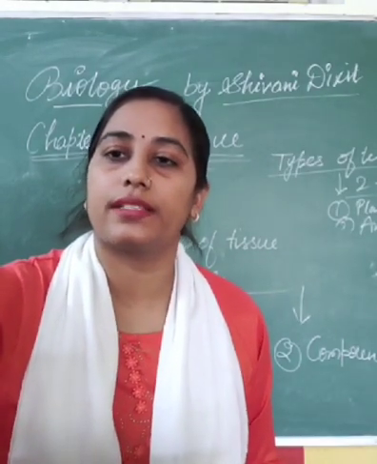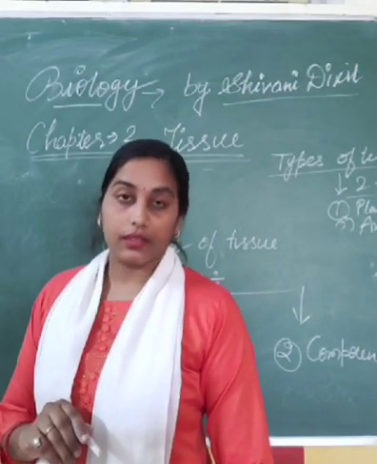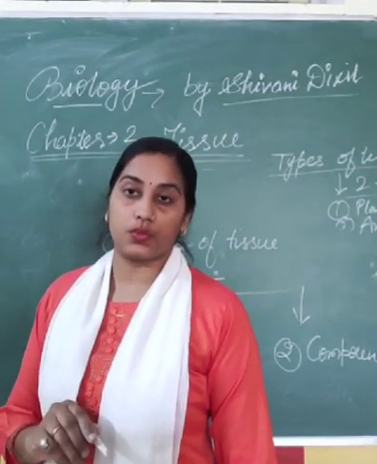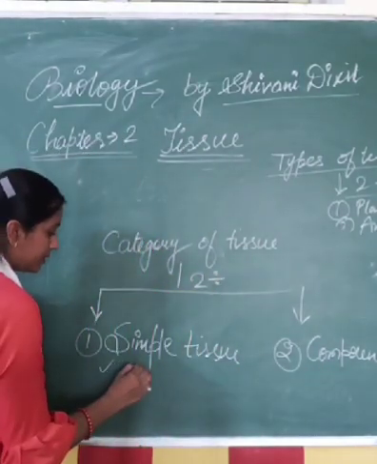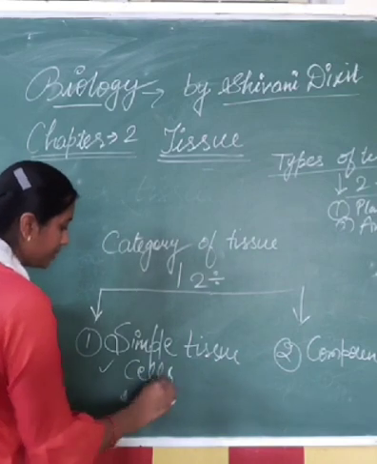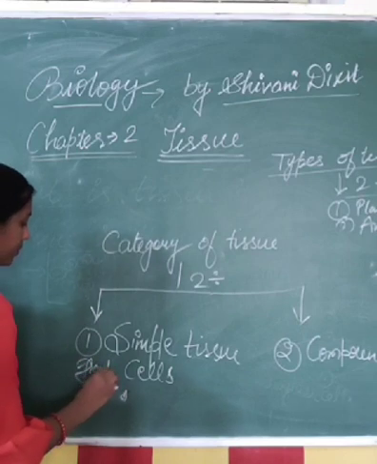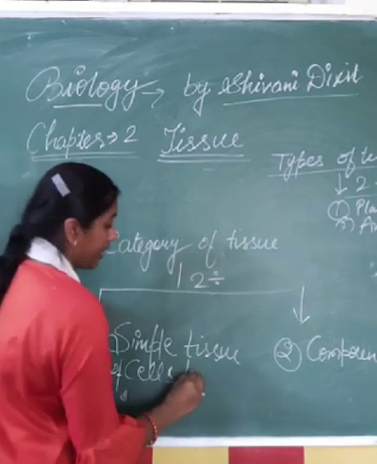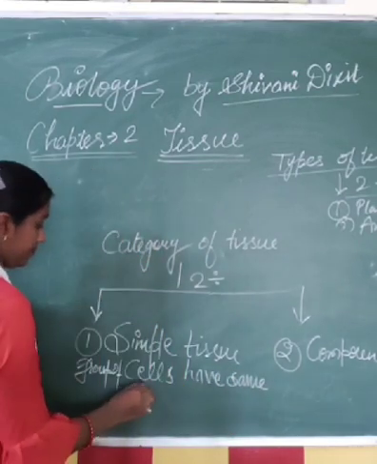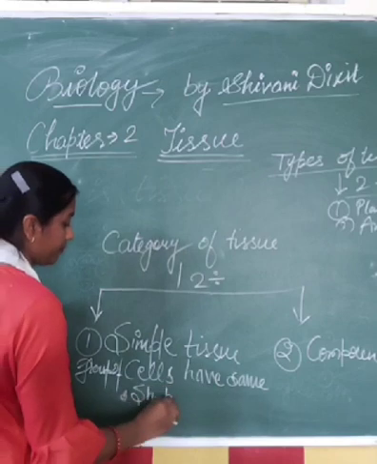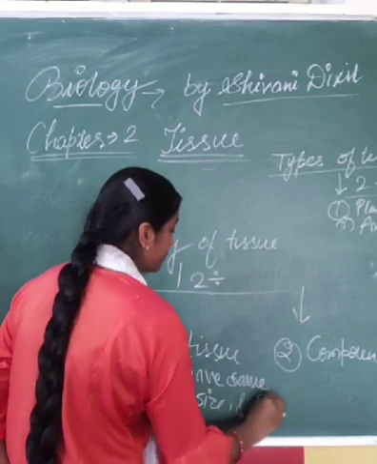So this is known as simple tissue. Simple tissue cells, a group of cells, have the same shape, size and function.